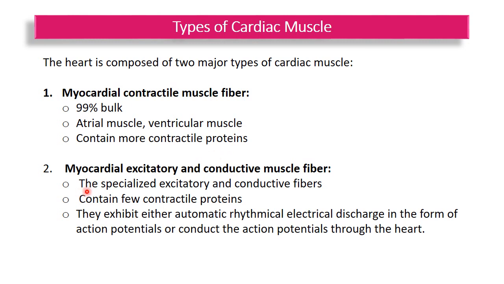Second type is myocardial excitatory and conductive muscle fiber. These are specialized excitatory and conductive fibers. They have less, or you can say few, contractile proteins, actins, and myosin. Instead, they exhibit either automatic rhythmical electrical discharge in the form of action potential or pacemaker, or conduct the action potential through the heart.